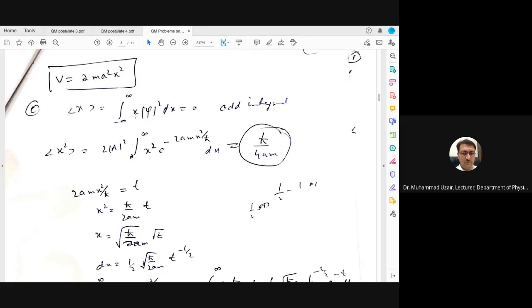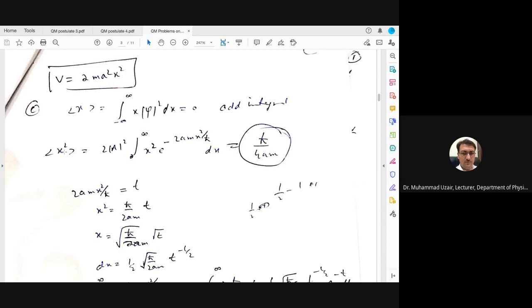So odd and even, it is an odd integral, and the solution will be equal to 0. We don't have to solve it because we know that whenever there are two functions, odd and even, in multiplication, the solution is always 0. So the expectation value of x is 0.